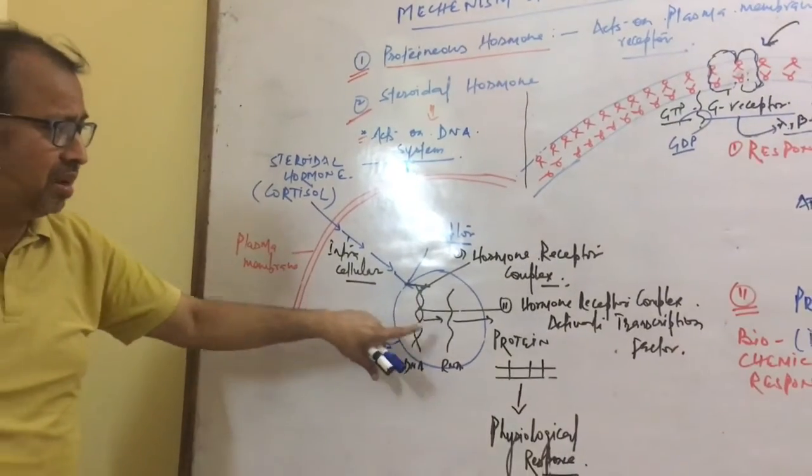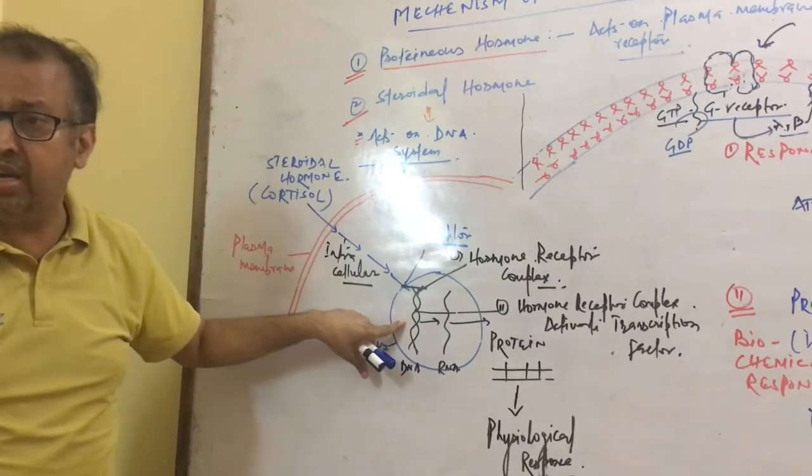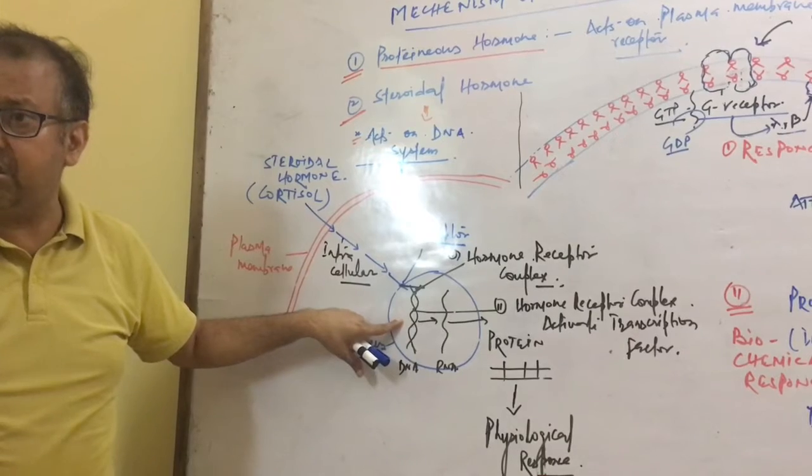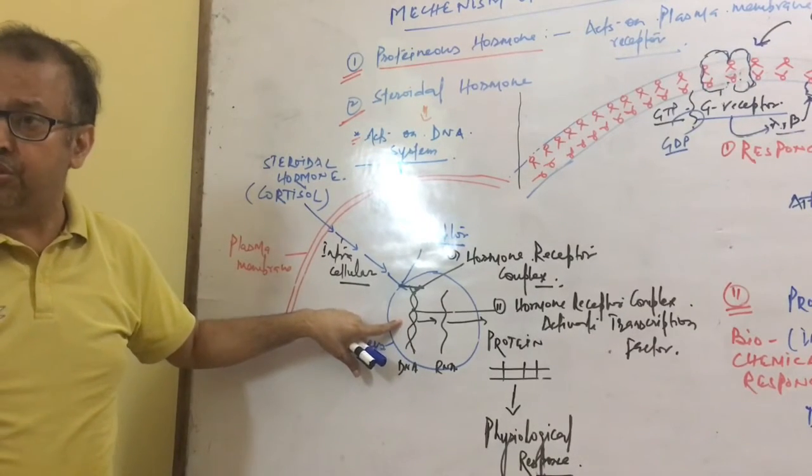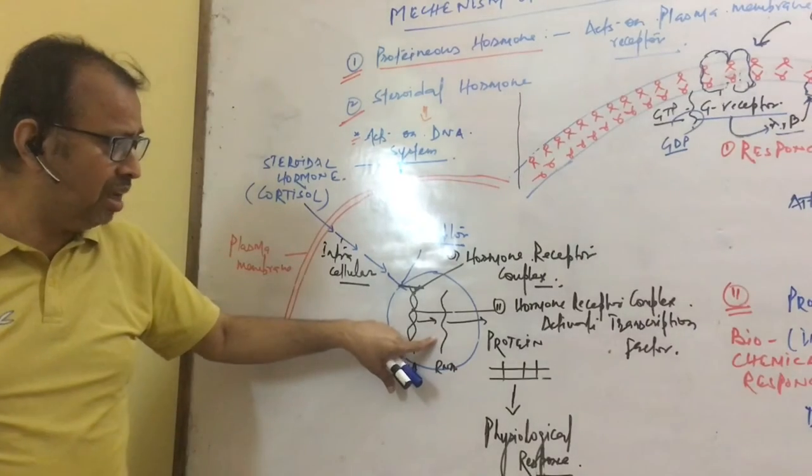Then the hormone receptor complex activates the DNA at the transcription level, where DNA is converted to RNA. So here the formation of RNA takes place.